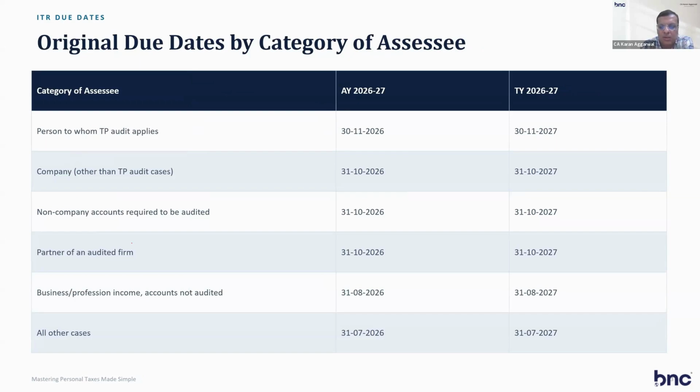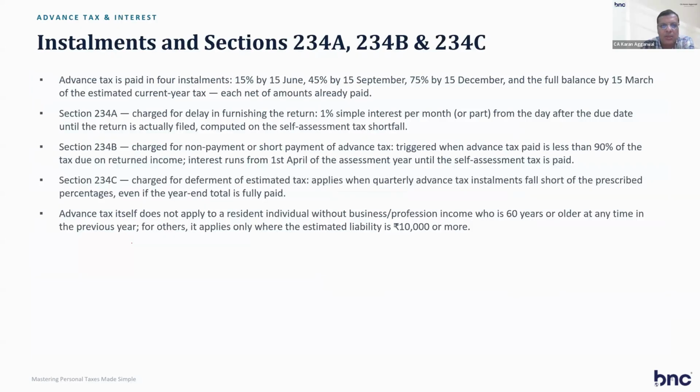So all the persons who have salary, capital gain and other sources of income, 31st July is the last date. Advance tax has to be paid in 4 installments: 15 June, 15 September, 15 December, 15 March. 15%, 45%, 75% and the balance. Interest is charged if you don't pay the advance tax in time.